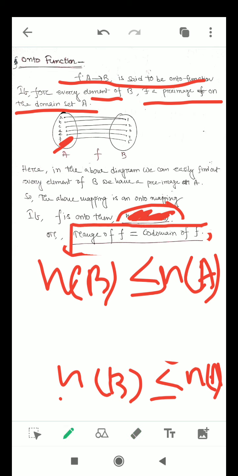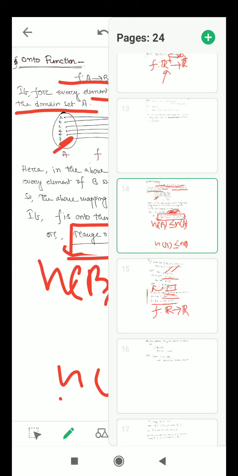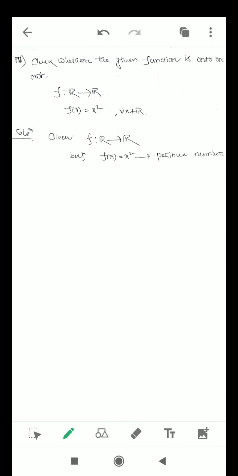Based on this theory, many problems will come, and we'll solve them based on this theory, that is, the range of the function. If a function is onto, then the range of the function is always equal to the codomain of the function. Now check whether the given function is onto or not. The given function is f(x) equal to x square, and we have to find out whether this function is onto or not.